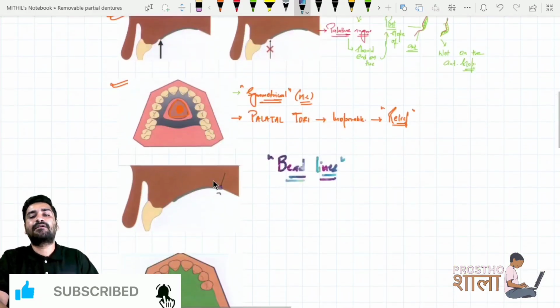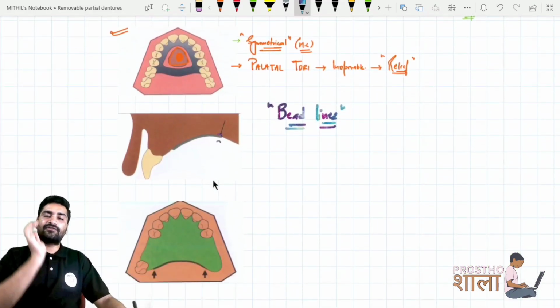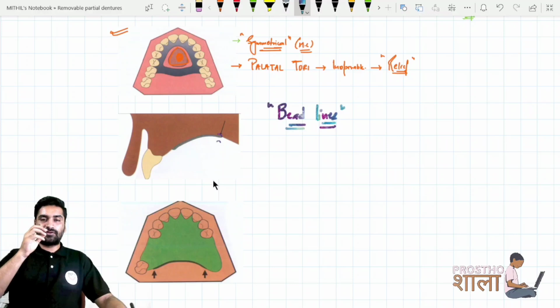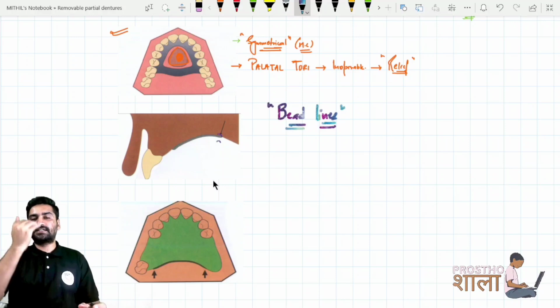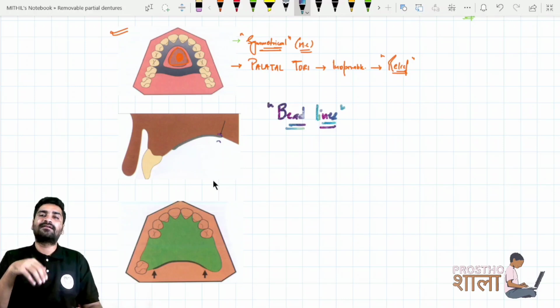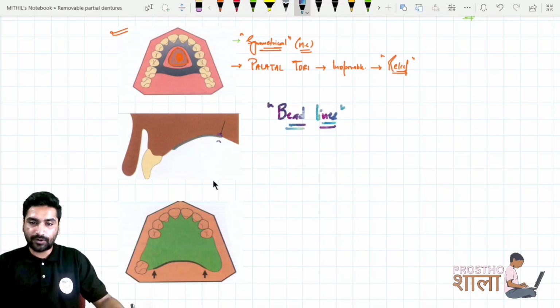Okay, now how do you make these bead lines? It is kind of an elevation in the denture. So it should be a depression in the cast to make it elevated in the denture, correct? Because it is a replica, right? How much your denture is elevated, that much depression should be there in the cast. So what you do before flasking, you scrape out the posterior border with a round excavator about 0.5 to 1 millimeters.